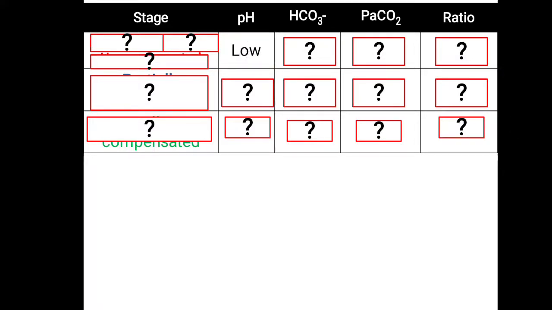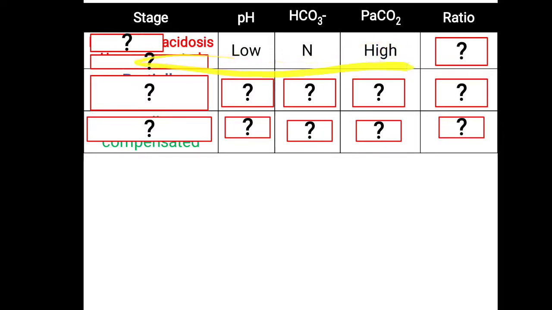We have already said that low pH means it is acidosis. Now you have to look whether it is affecting bicarbonate or partial pressure of carbon dioxide. If carbon dioxide is affected, then it is related to a respiratory condition. Here the pH is lowering and PaCO2 is increasing, so that trick works again. The pH is lowering and the primary change is occurring in the opposite direction, meaning simply it is reversed. You can also remember it this way: if the partial pressure of carbon dioxide is changed and bicarbonate is normal, then it is simply a respiratory acidosis.